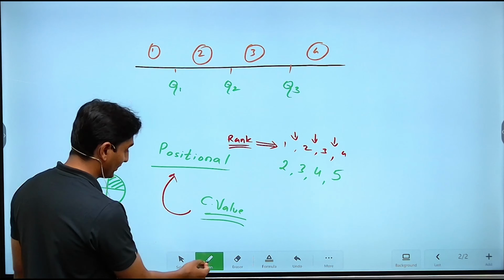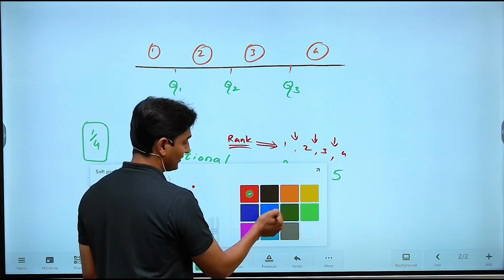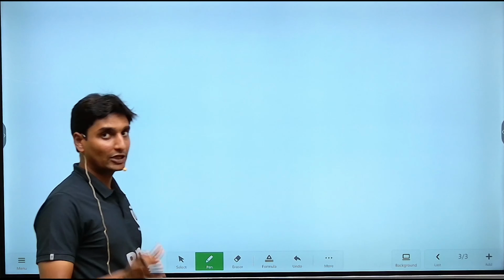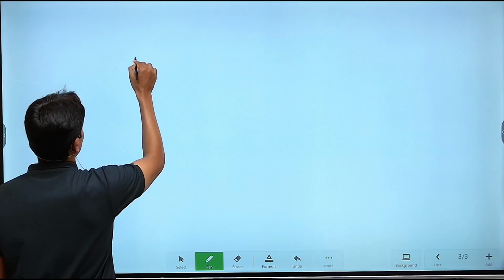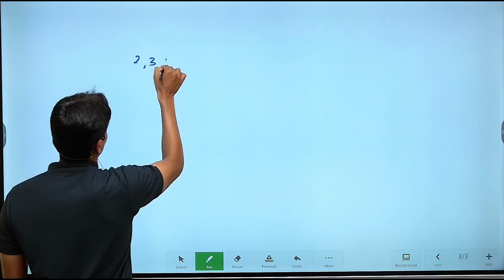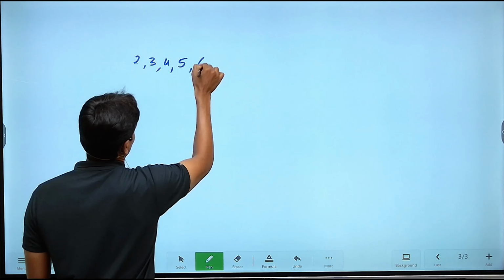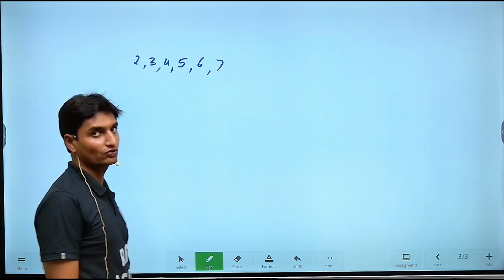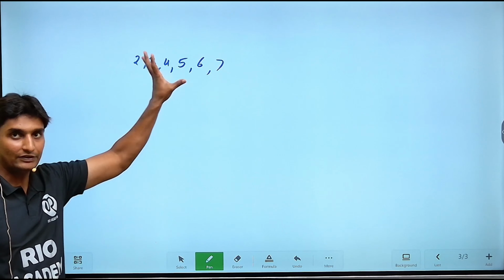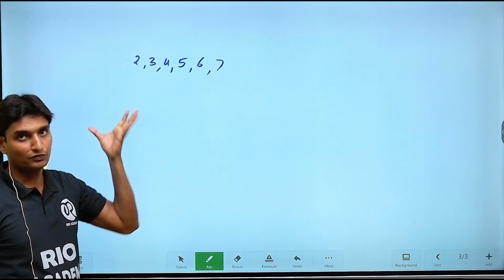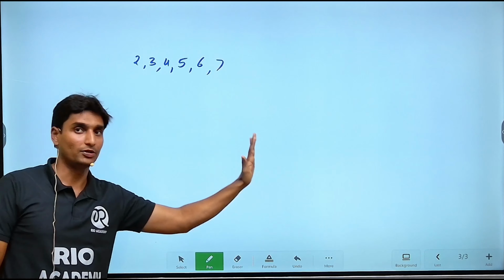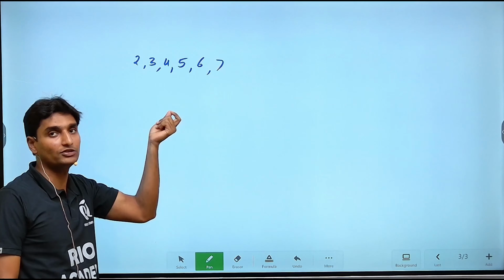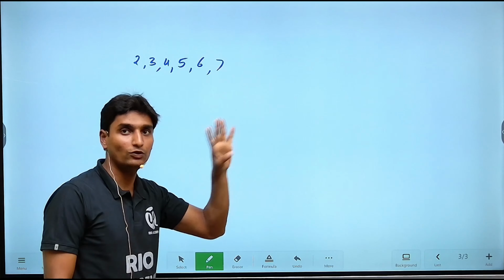Now guys, what is the methodology that we employ? See here, I'll come to one practical format. I'll take an individual series: 2, 3, 4, 5, 6, and 7. This is a series. Now he's asking us to find what the quartiles will be, Q1, Q2, and Q3. We need all these 3 points, which divide the given series into 4 equal parts.